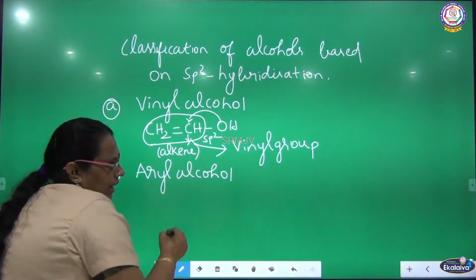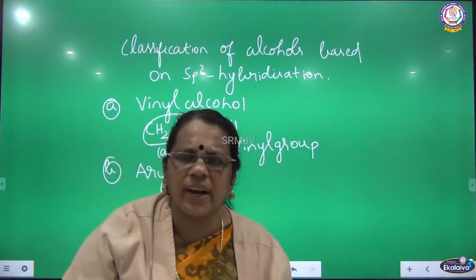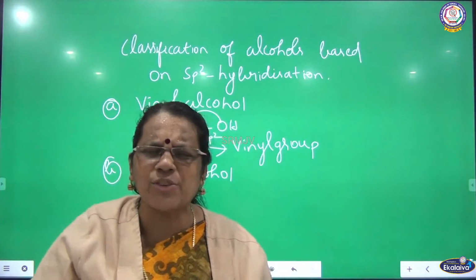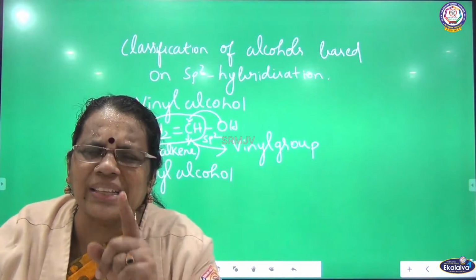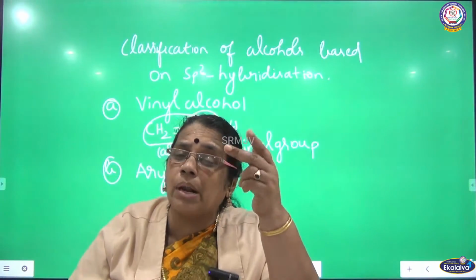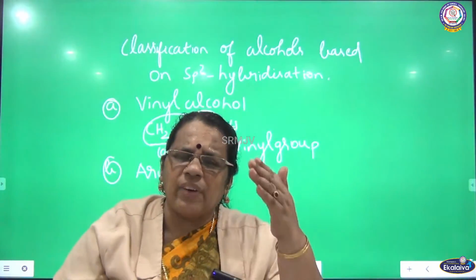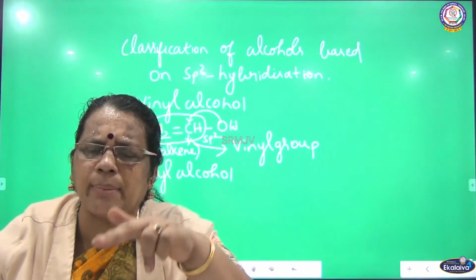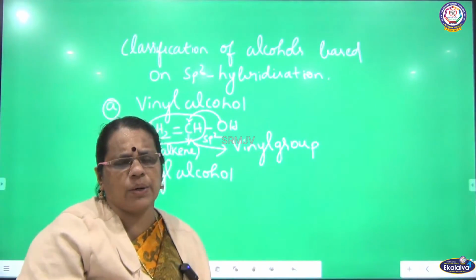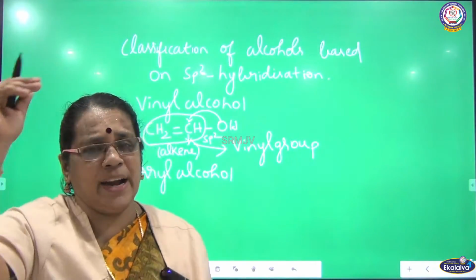What is an alkene? Alkenes are unsaturated hydrocarbons. What is unsaturated? The carbon valencies are satisfied by a double or triple bond. When the valency of carbon is satisfied by a double or triple bond, it is known as an unsaturated hydrocarbon.